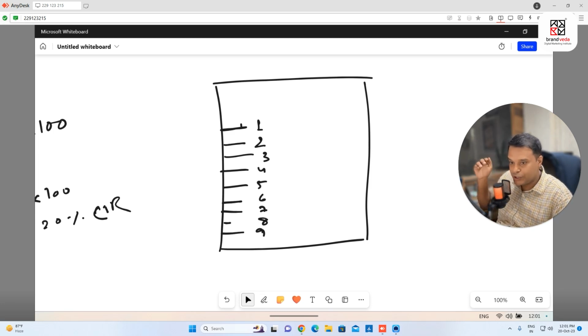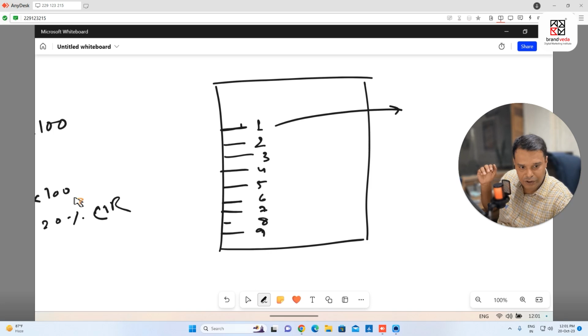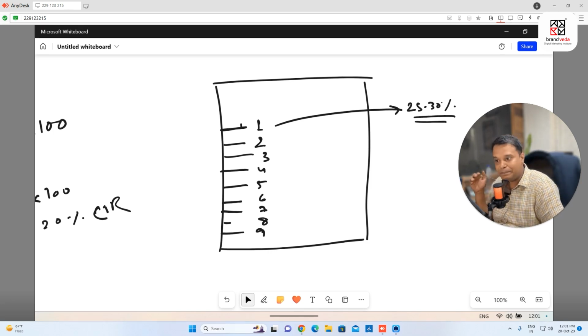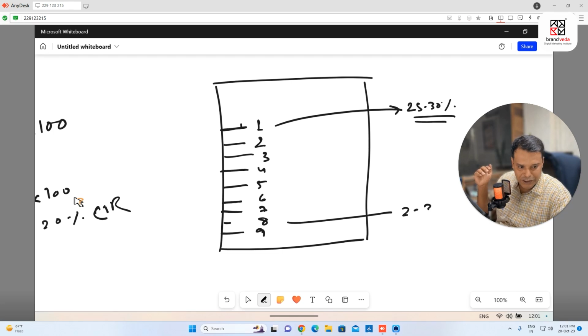The data is showing that the first result is going to have around 25 to 30% of CTR. This is an industry benchmark. It again depends upon the search query, but it's going to be approximately like this. Fine. So this is the first result, and then probably the 9th-10th result is going to have 2 to 3% of CTR. It means the first 10 results are very important.